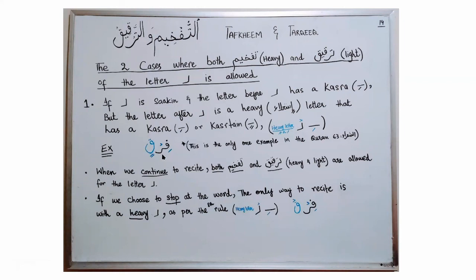You can recite it like this, firqin or firqin in case of continuation. In case of stopping, you will say firq. Only one option, which is to make letter ra heavy. So you have two options when you are choosing to continue in case of this word, and this only happens once in the Quran in only this word. In Surah Ash-Shu'ara, ayah number 63.